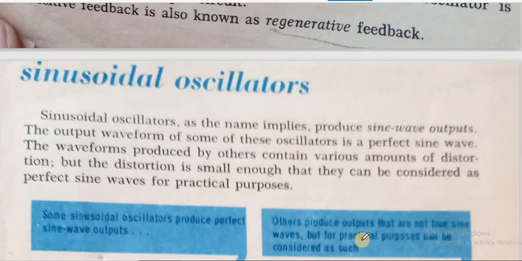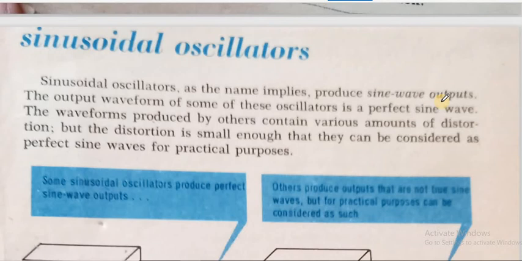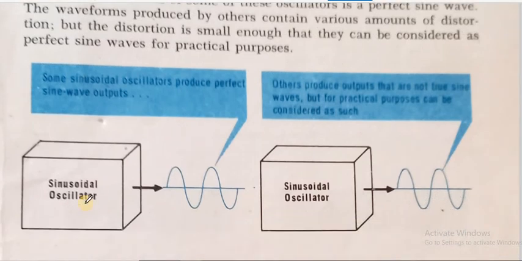Now we'll be discussing some more types of sinusoidal oscillator. General discussion we are doing here. Sinusoidal oscillators are also called sine wave oscillators because they give sine wave outputs. The output of some of the oscillators is a perfect sine wave, while others are not. There is slight distortion, but for normal laboratory or practical purposes, they can be used. So see here in the diagram, this sinusoidal oscillator is giving a perfect sine wave, but this one is not giving so perfect a sine wave, but they still can be used in practical applications or in labs.